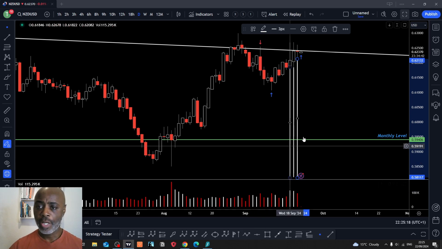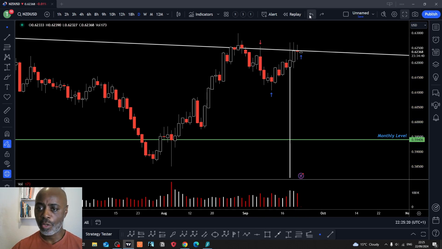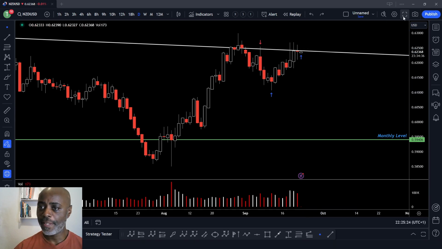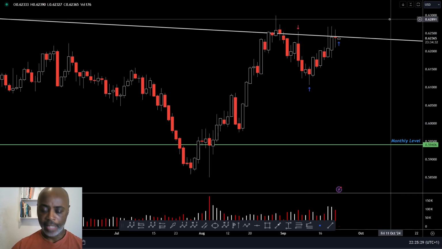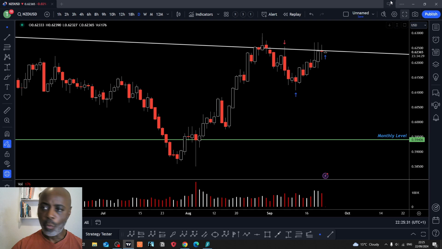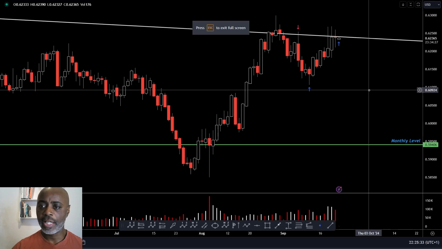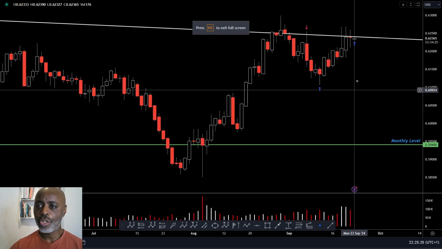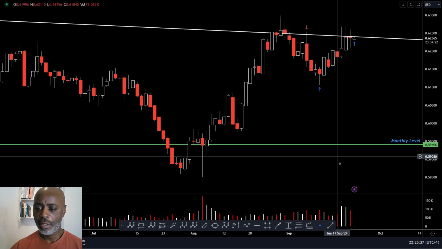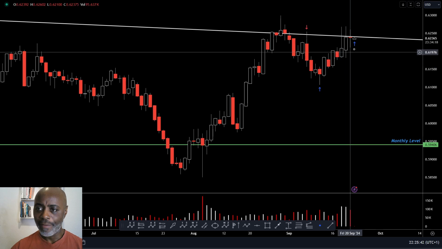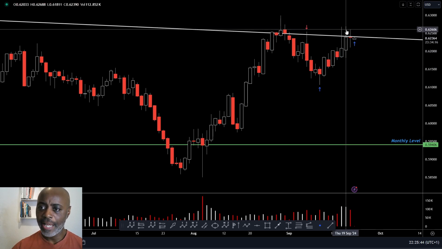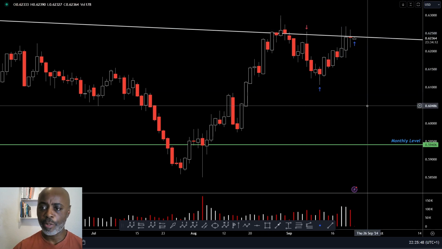Now let's get rid of all these vertical lines and let's show you what I think is going on here. What I think is happening is that as price has approached the downward sloping trend line, activity has picked up and volume has picked up. However, price has not been able to break above or close above this downward sloping trend line.